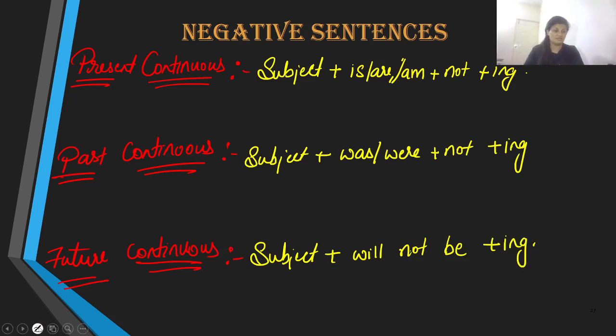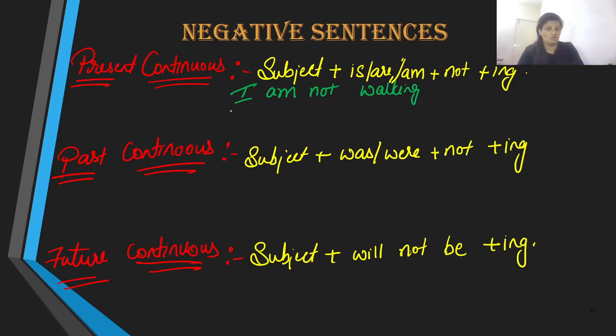Let us take the examples. Subject, of course, I. If we are going to use I, we are going to use am. I am not walking.